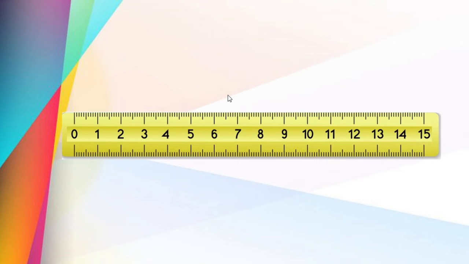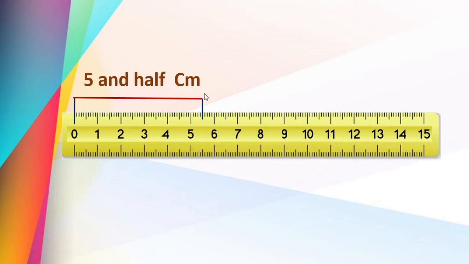Okay. Now tell me, see the line. Yes, it started at 0. It begins at 0 and it ended at 5 centimeters and 5 more parts, between 5 and 6, exactly in between 5 and 6. The measurement is 5.5 centimeters. Isn't it? 5 full and half more. Right? 5.5 centimeters. Correct?